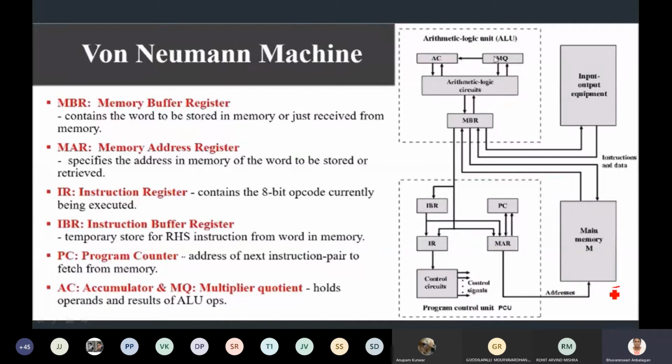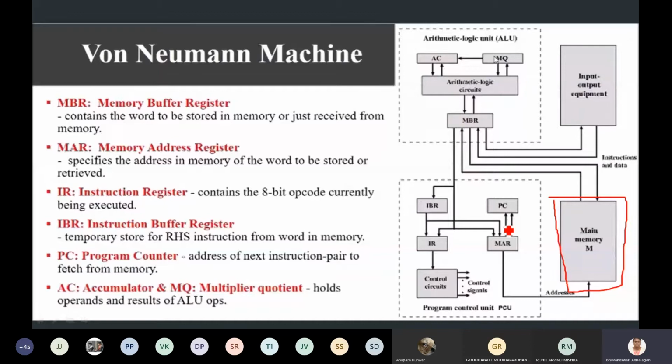There will be a common memory. If I want to load some data, first it considers the program counter, and its address is stored in the memory address register. Then the instruction that I have to process goes to the instruction buffer register, and the program counter holds the next instruction to be fetched.